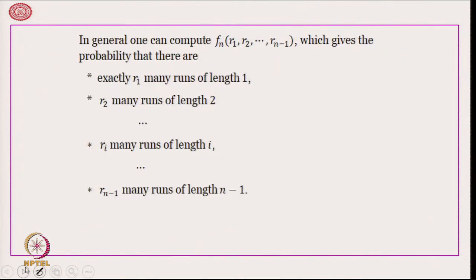Now, let us generalize it. If there are n samples, we can think of f n, that is the probability of R 1, R 2, up to R n minus 1, where R 1 is the number of runs of length 1, R 2 is the number of runs of length 2, and R n minus 1 is the number of runs of length n minus 1.